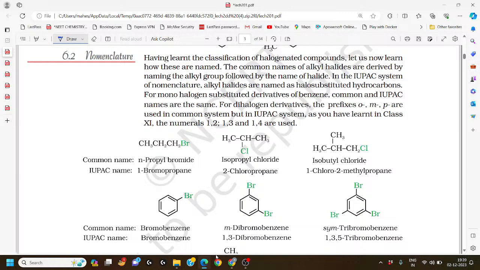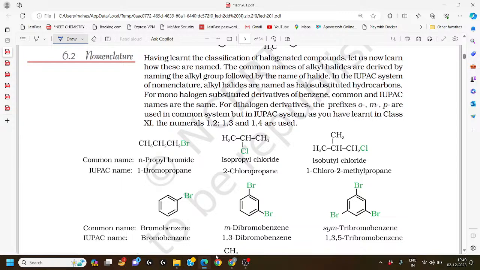In part 1, we discussed a crystal clear explanation of the introduction to haloalkanes. And in part 2, we discussed the classification of haloalkanes and haloarenes. If you missed those videos, please go to the playlist of Grow Up Online Choices, where you can find haloalkanes and haloarenes in English. I suggest you please see the first and second videos and then come to this video.